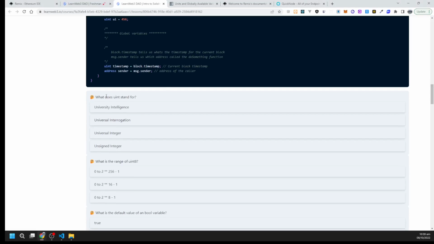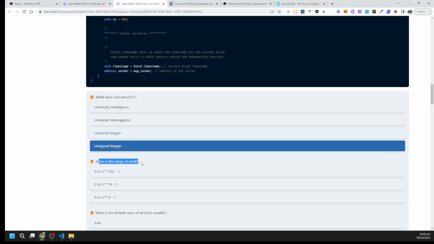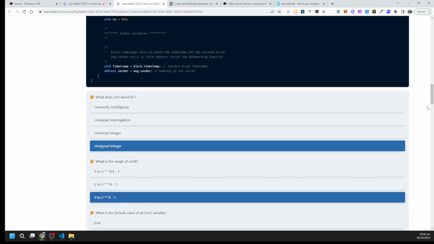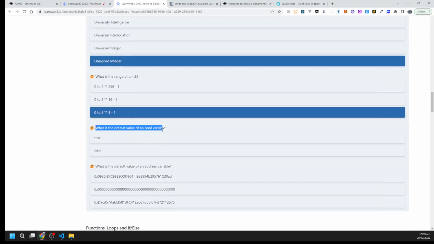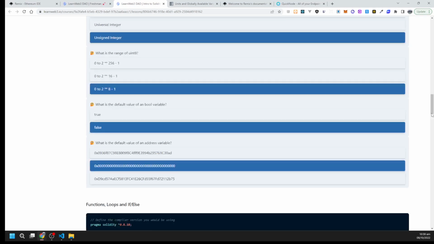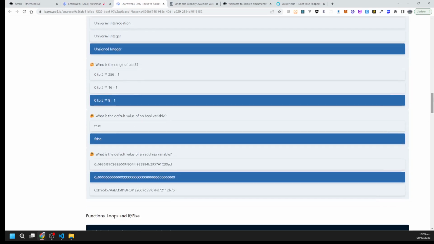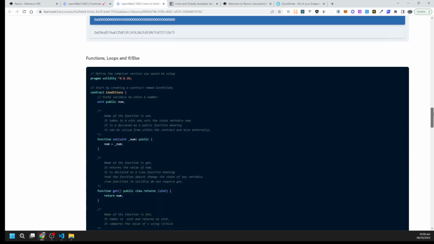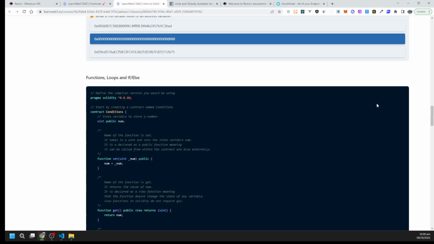So what does uint stand for? Unsigned integer. What is the range of uint8? It's 0 to 2 to the power 8 minus 1. And what is the default value of bool? It's false. And what is the default value of an address variable? It is the zero address. So now let's move on to the next syntax, which is functions, loops, and if else.